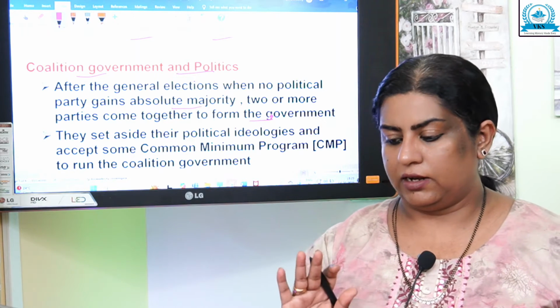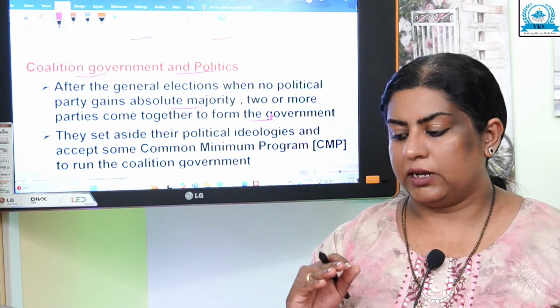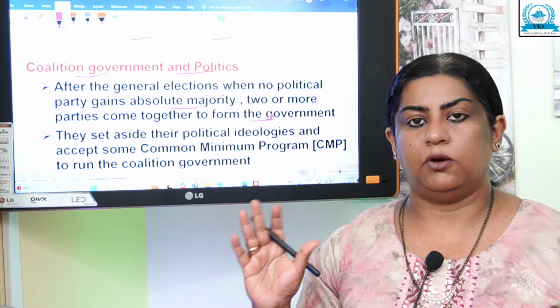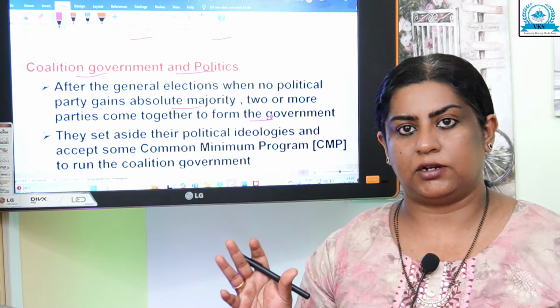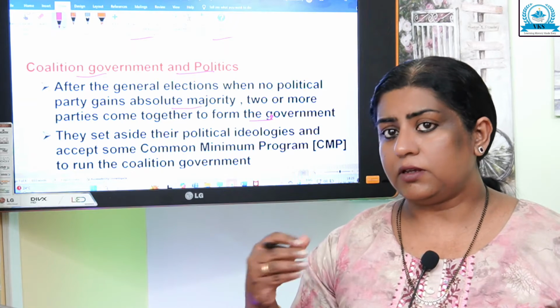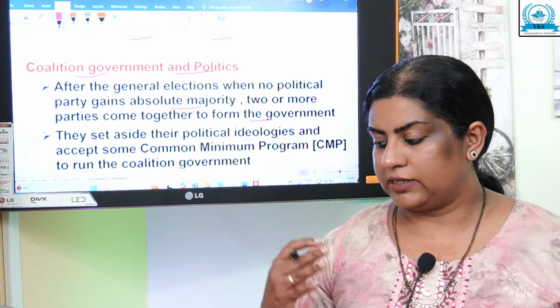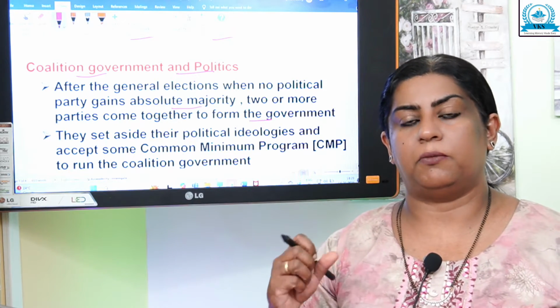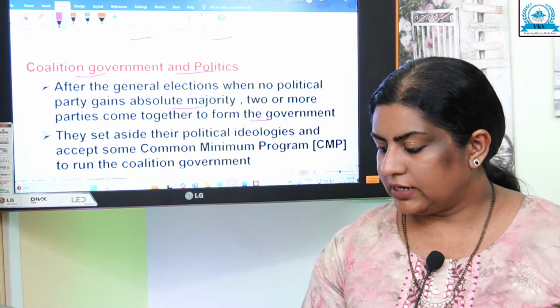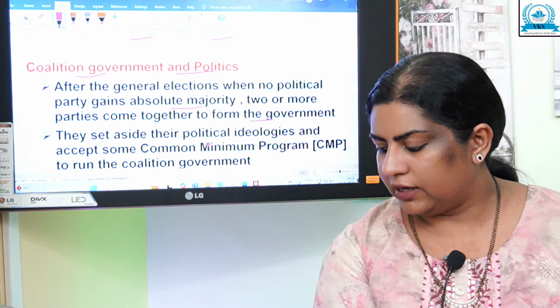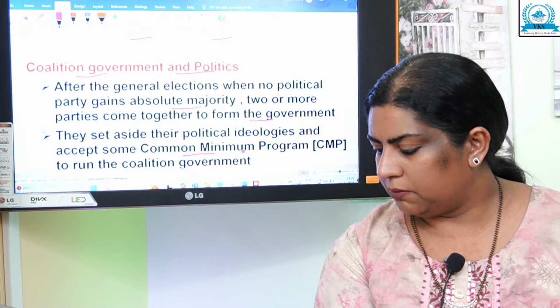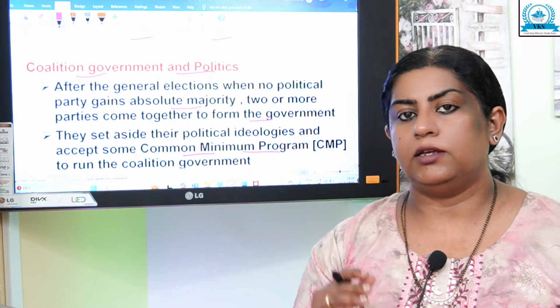After a general election, when no political party gains a majority, two or more parties come together and form a government. They set aside their political ideologies and accept a common minimum program, CMP, to run the coalition government.